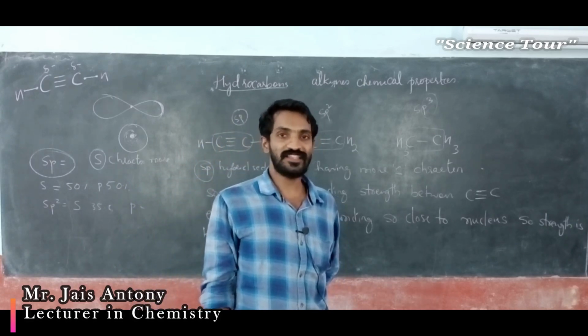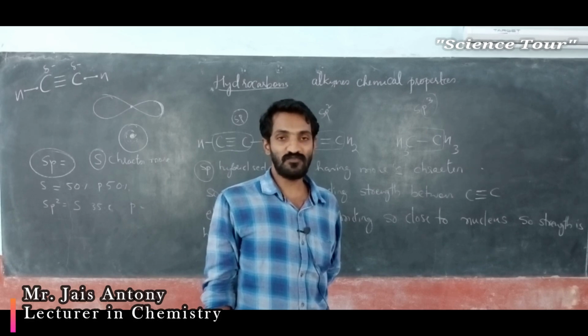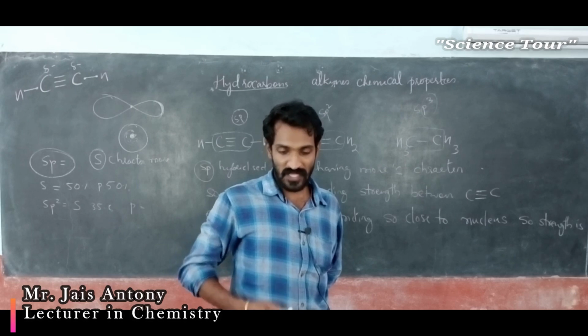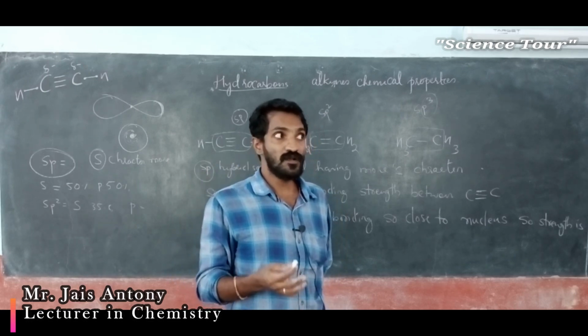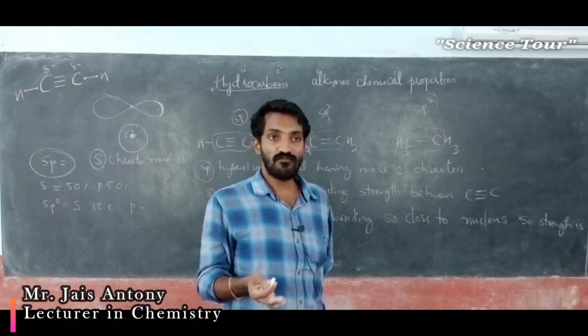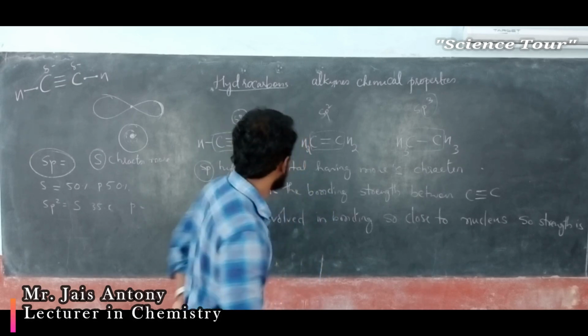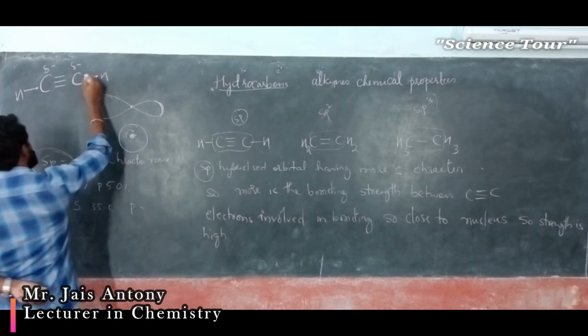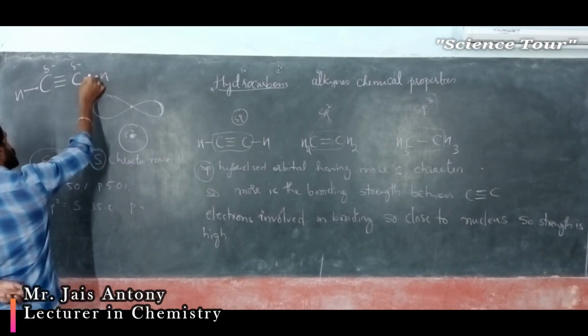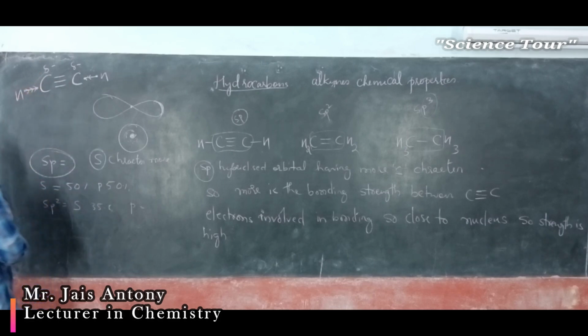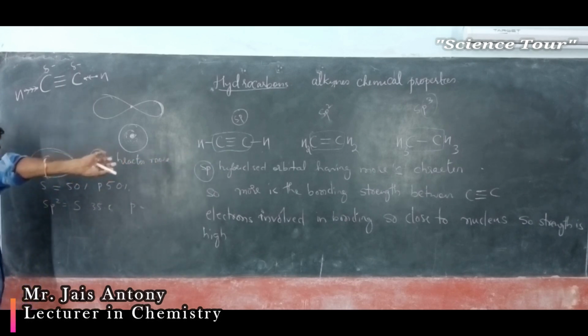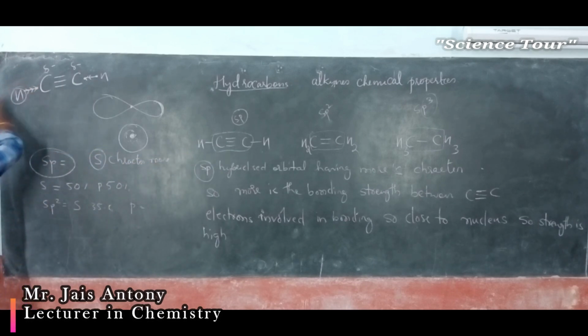It is called polarity, that I explained. If chlorine is more electronegative, in the HCl bond, electron movement takes place from H to chlorine. That means actually the more the electronegativity, the more the polarity. So here what happens, my dear students, carbon is more electronegative compared to hydrogen. So electrons have a tendency to move towards carbon. So when the electrons move away from hydrogen, what happens? Easily it gives its hydrogen.